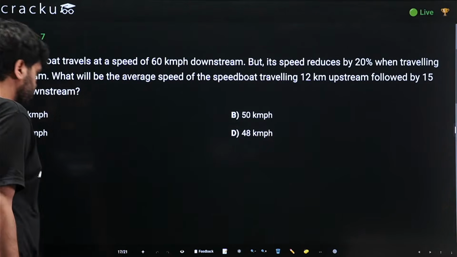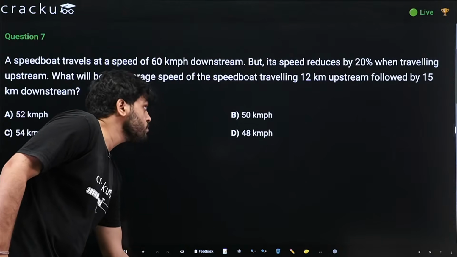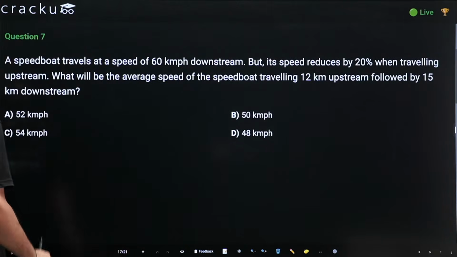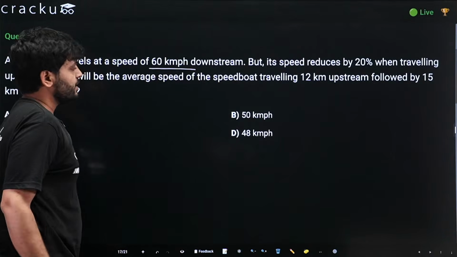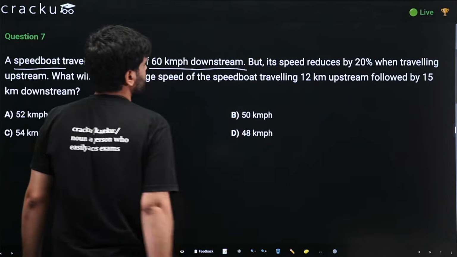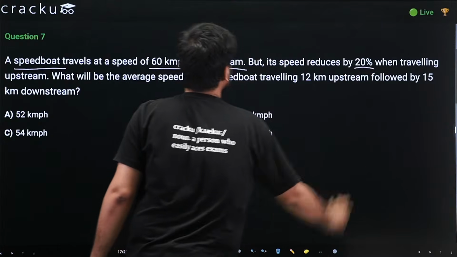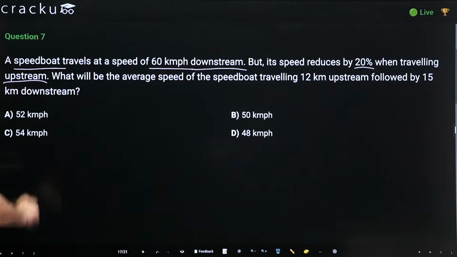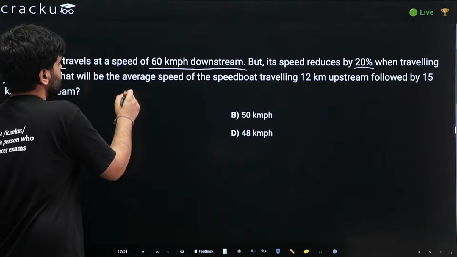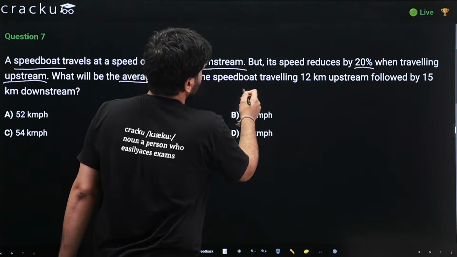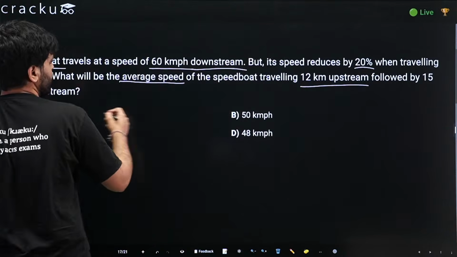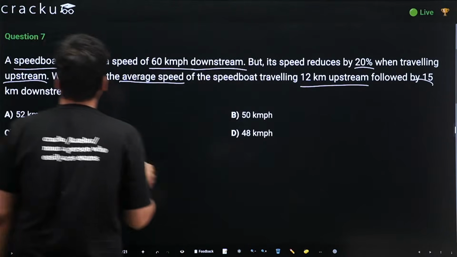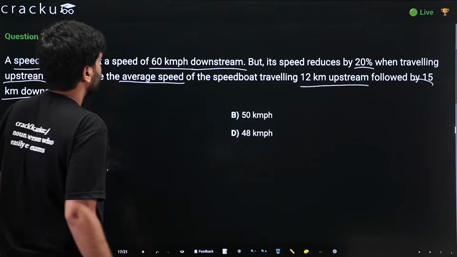Let us try to solve this one. In this, it is given that a speedboat travels at a speed of 60 kmph downstream, but its speed reduces by 20% when traveling upstream. We are asked what will be the average speed of the speedboat traveling 12 kilometers upstream, followed by 15 kilometers downstream.